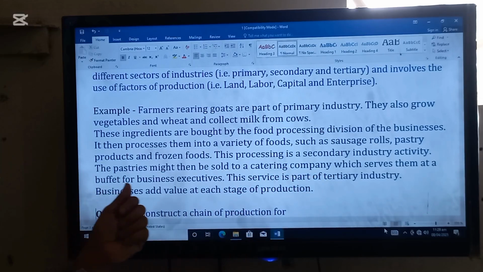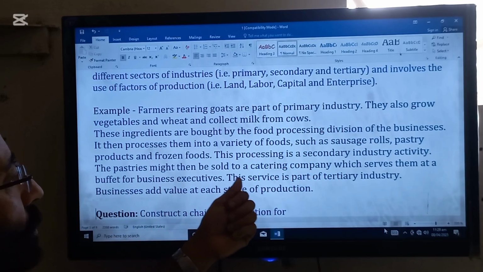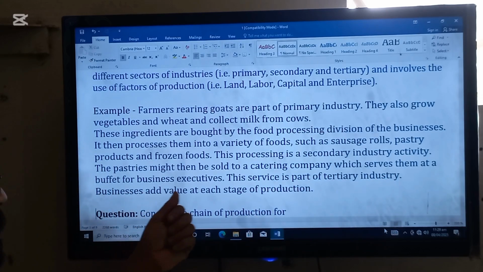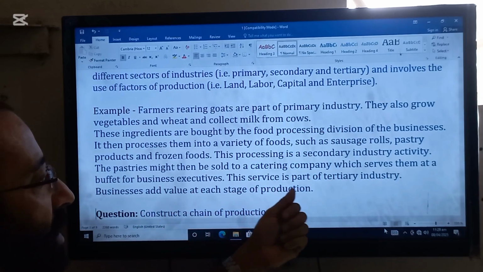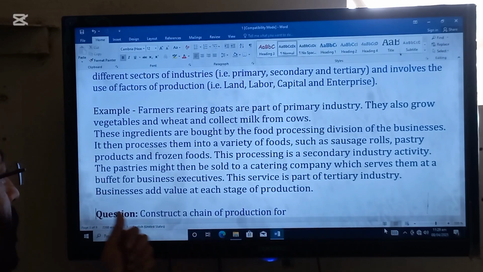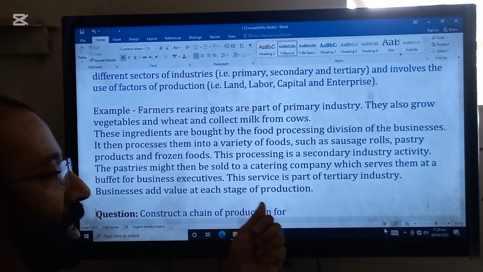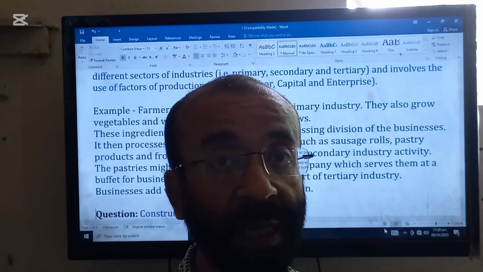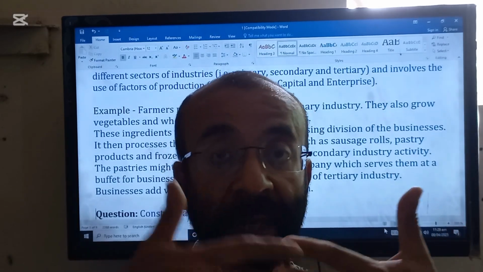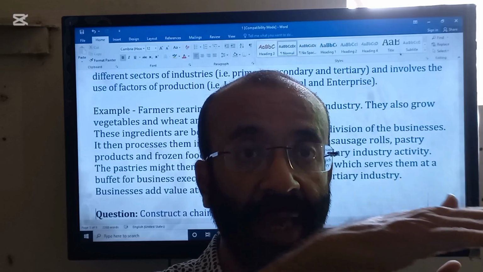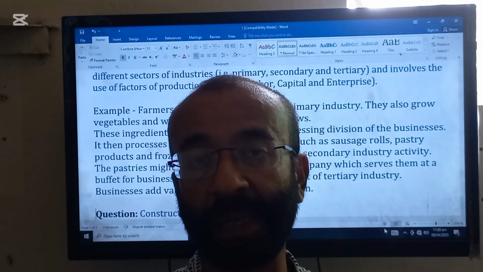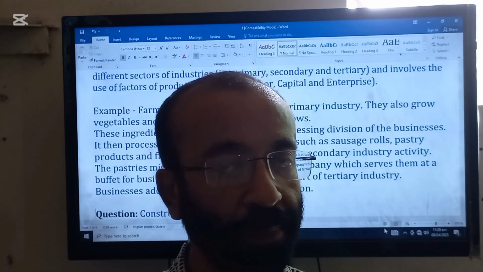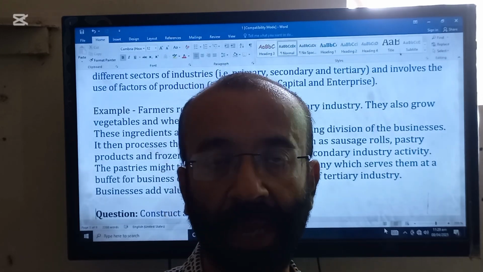Then the pastries might be sold to a catering company which serves them at a buffet for business executives. This service is part of the tertiary industry. So businesses add value at each stage of production. The chain of production shows the link between primary, secondary and tertiary sector activities, and the use of the different factors of production, that is land, labor and capital.